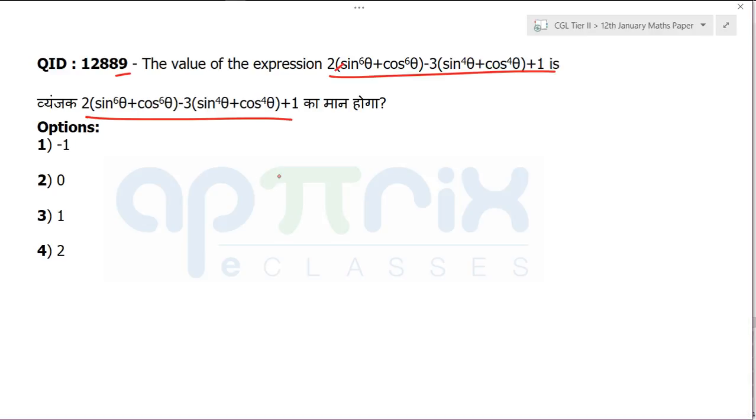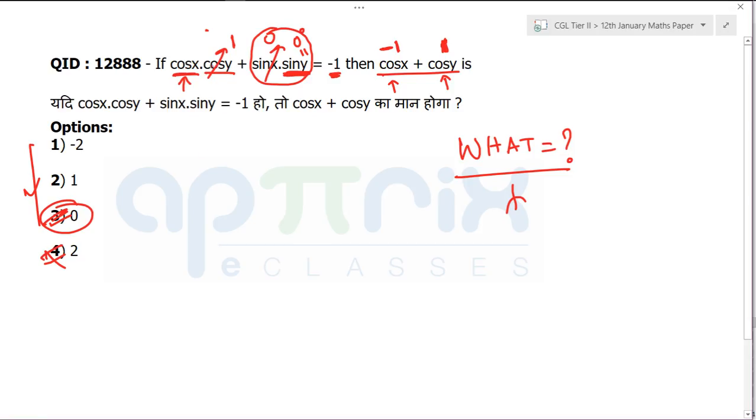But if we make x 0, that does not make any sense. Mahi, you make x is equal to 0, then cos y will become minus 1. So if cos y becomes minus 1, then also you are going to get the answer 0. It doesn't make any problem there. Because look, this question is symmetric in x and y. When it is symmetric in x and y, it won't create any problem. I hope it is clear to everyone, right? So you put x is equal to 0, that will also give you the same answer. Then this will become plus 1 and this will become minus 1. Again you will get 0. That cannot change, whatever values you choose.